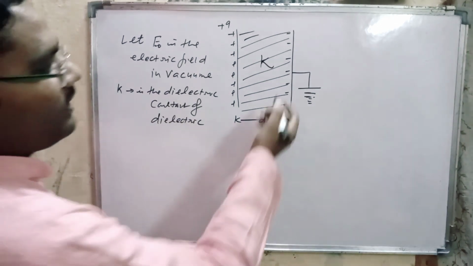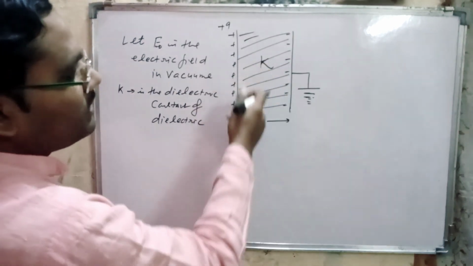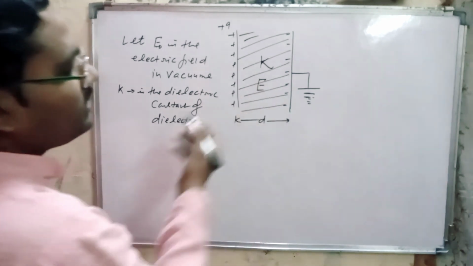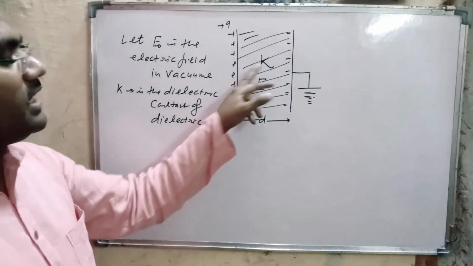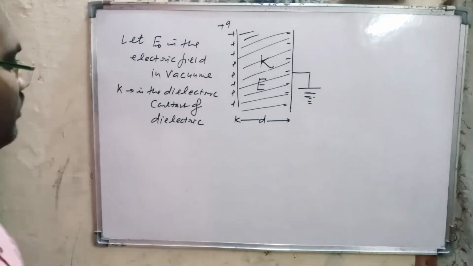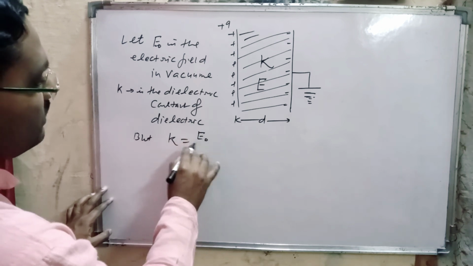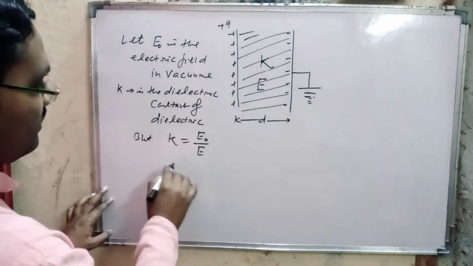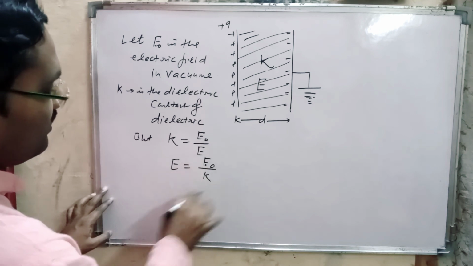Then what is the new field when the dielectric is filled between the plates? This field became E, and we know there is a relation between dielectric constant, field in medium and field in vacuum. K is equal to E naught by E. Then what is the value of E? E naught by K.